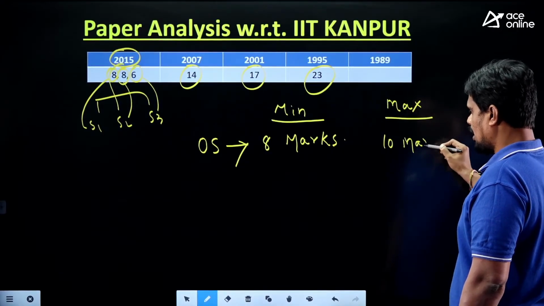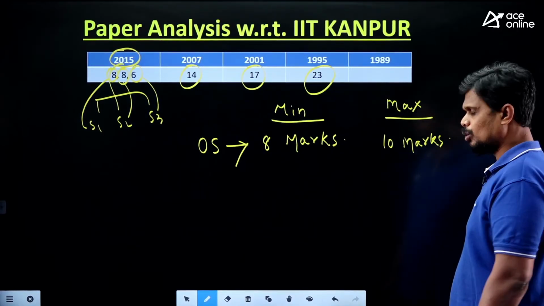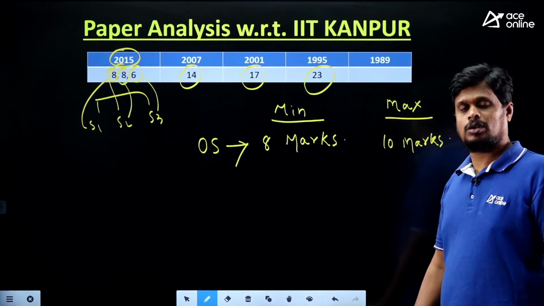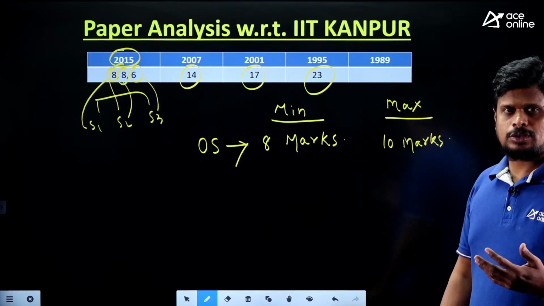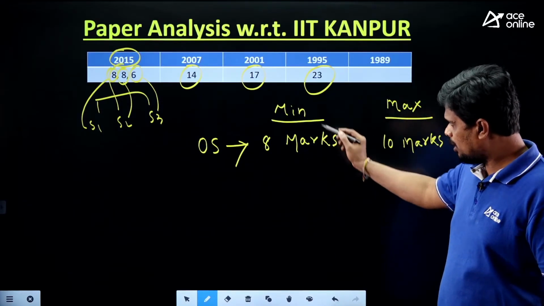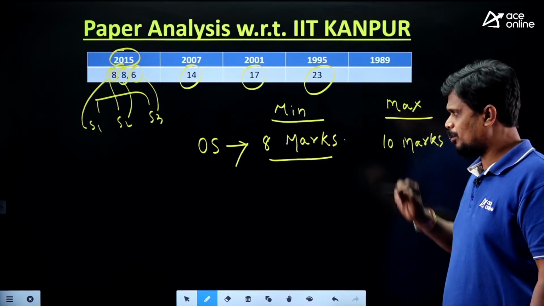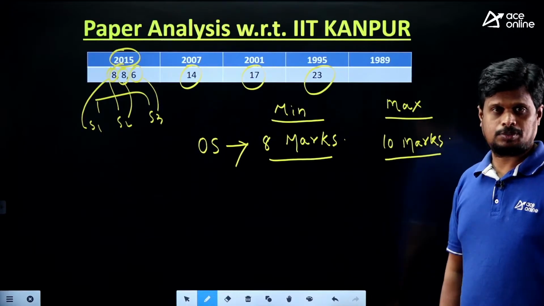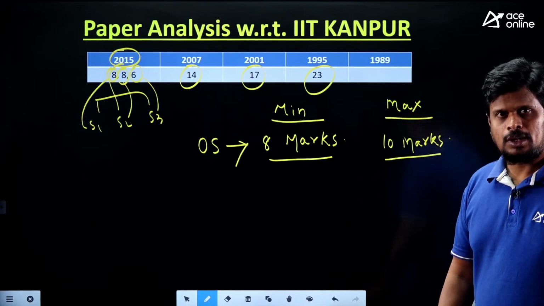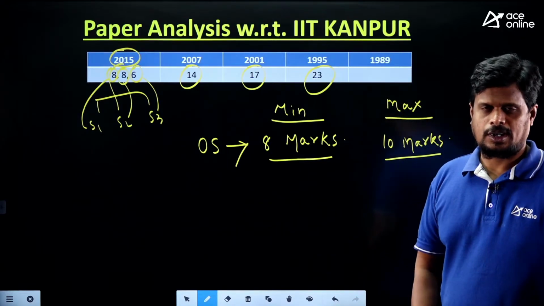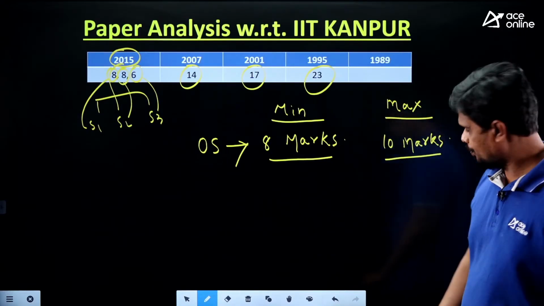If you verify, recently in the 2022 GATE examination, you had around 10 marks from operating system, right? So minimum 8 marks and maximum 10 marks we can expect from operating system in the coming years also. This is the weightage of the operating system subject in the GATE examination.